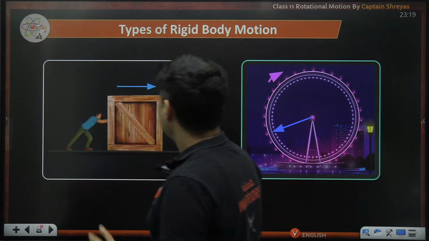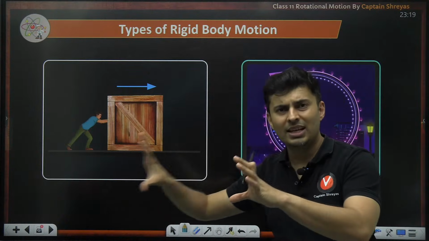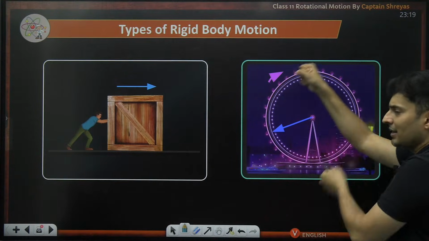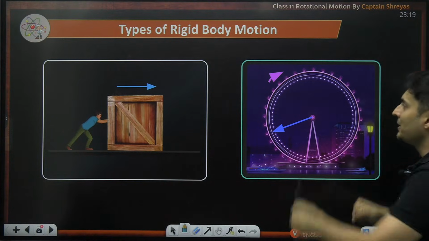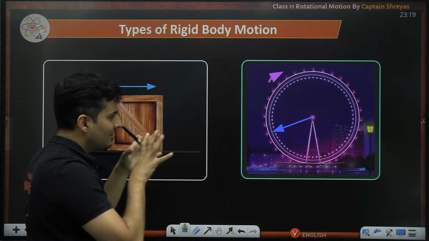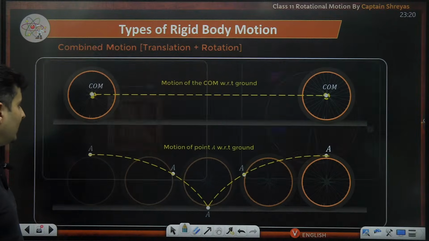So, see, guys, we know that when you apply a force, that body will accelerate. There is translation. When you apply a torque, it will rotate. It will have angular acceleration. Can both of them occur together? Translation and angular acceleration? The answer is yes.